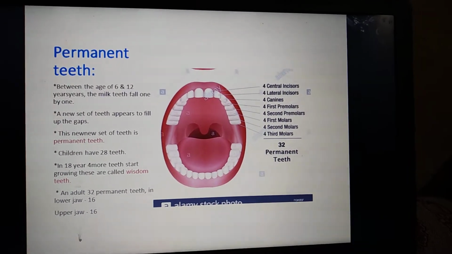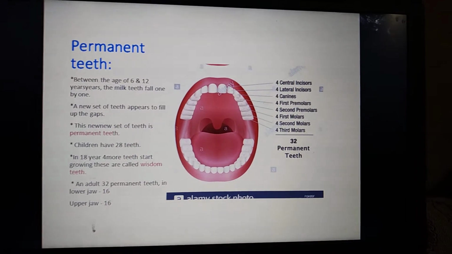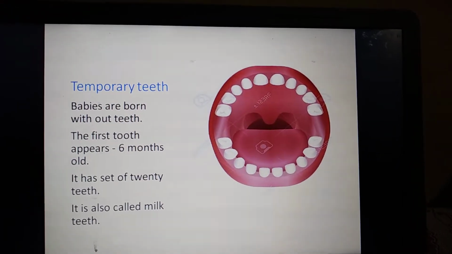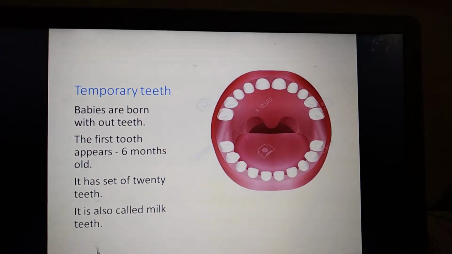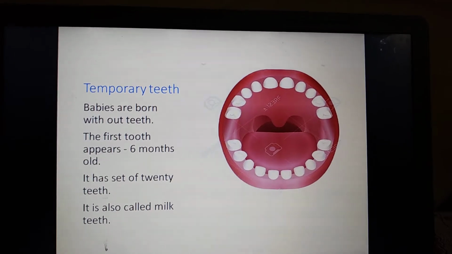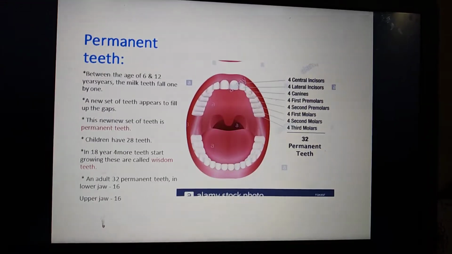The new set of teeth will fill up all the gaps. In temporary teeth, you can find a gap in between the teeth. Once the permanent teeth appear, they will cover all the gaps.